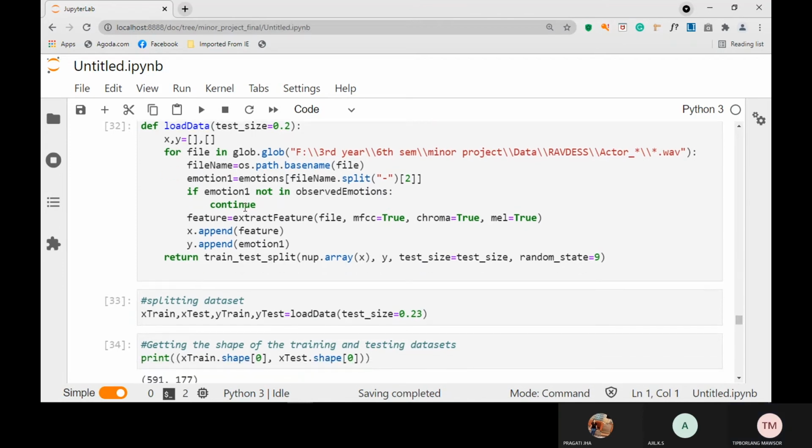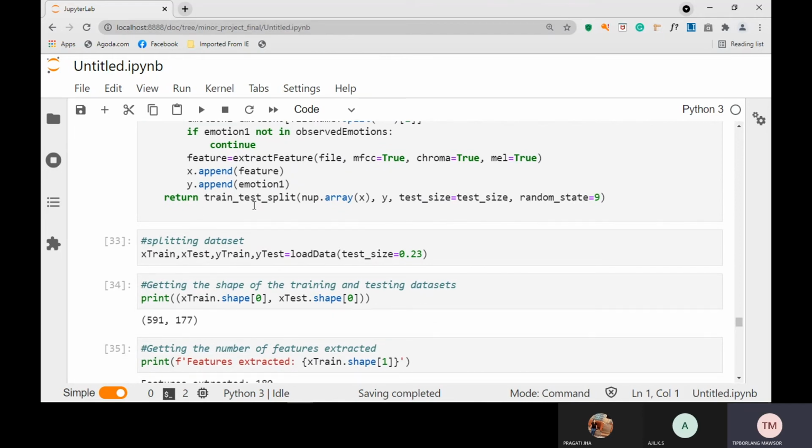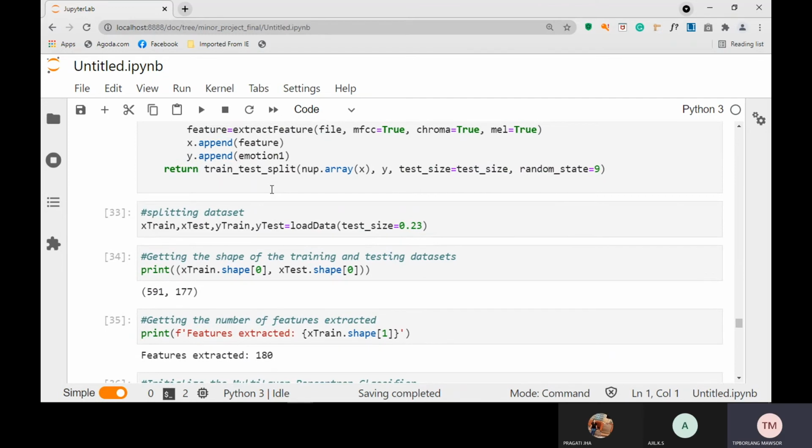And then after extracting all the features, we store them in the variable feature. And then we append this into array format, x and y. For x, we store all the features that have been extracted from the audio files, and in y we append the emotion. And then we do the train and test split of all those features into array format, giving a random state of 9, and then return the output.